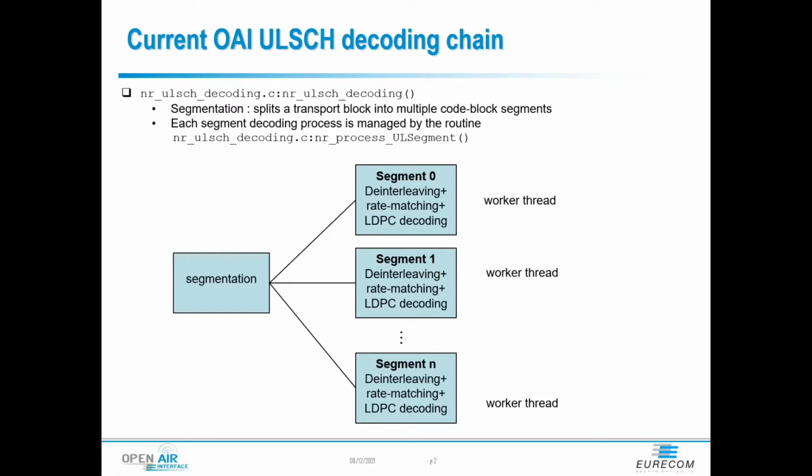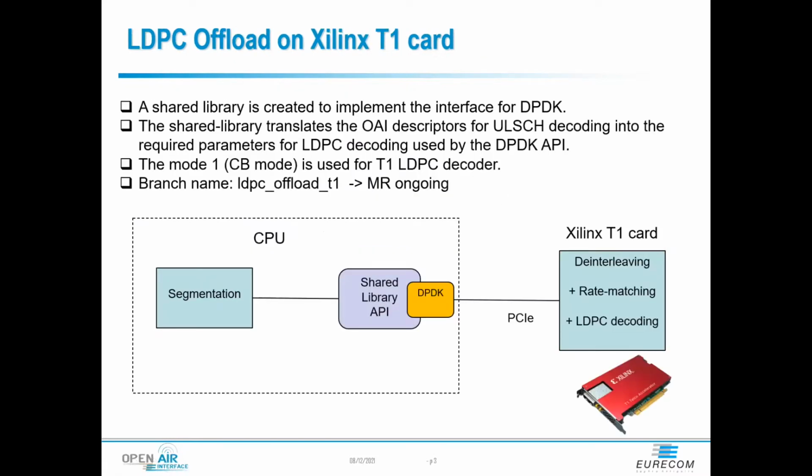Now with the offload, we have created a shared library, which is based on BBDev. This library will translate the parameters for LDPC decoding into DPDK and then transmit them to the T1 card.